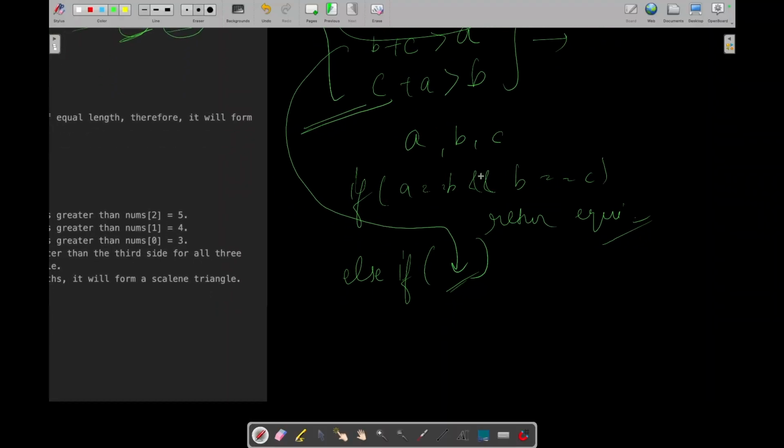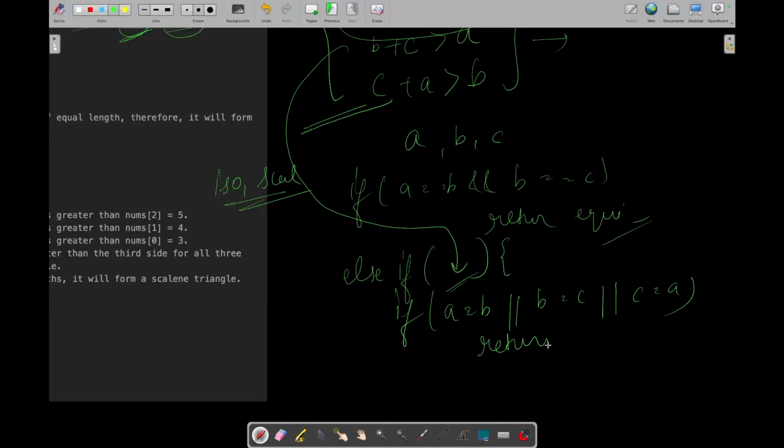Now we got to know that we can form a triangle. Now we are left with two options, either isosceles or scalene. So we can check if any two sides are equal, either A equal B or B equal C or C equal A. Then we can return isosceles, right?